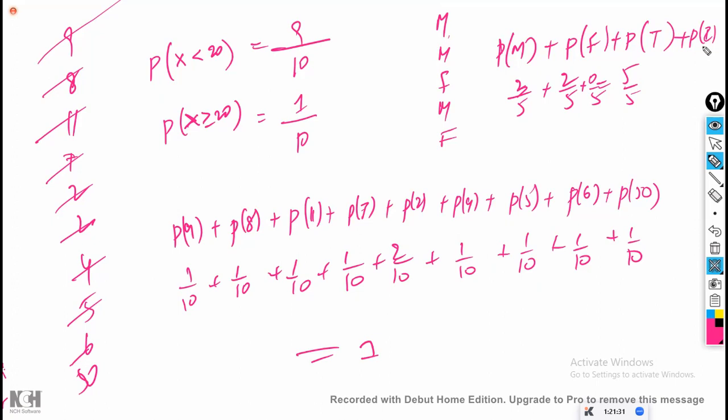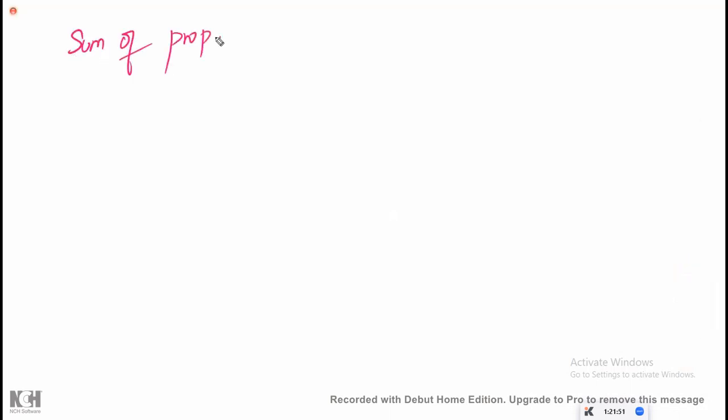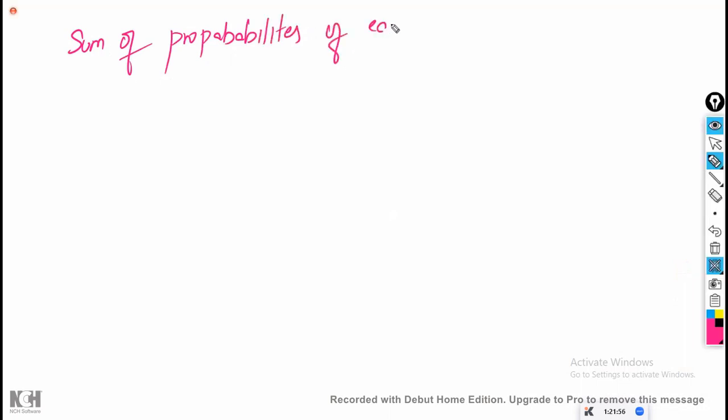Whether it is a numerical value, a discrete variable, any variable, the maximum value is 1 and the sum also is going to be 1. What is meant by sum is the sum of the probabilities of each category. Whatever categories you are having, the sum of the probability of each category is equal to 1.